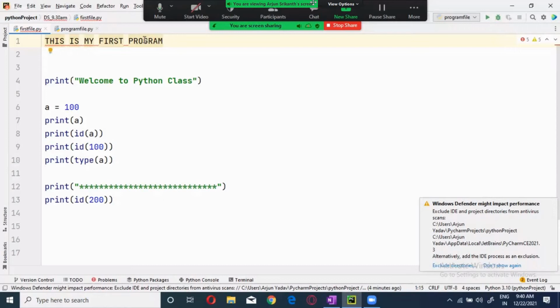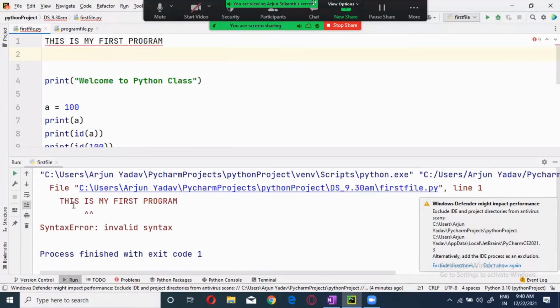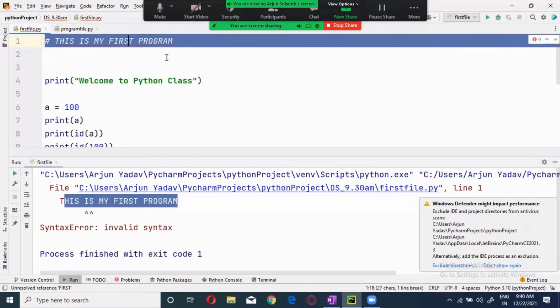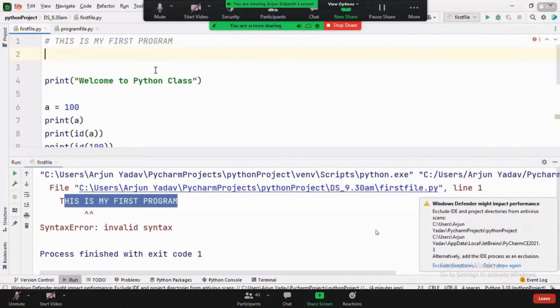This is my first program. Now, this will trigger an error. You see, this is my first program, it triggers an error because we are not following the rules. Now, what do you have to do? Use a comment, right? That was my question. Who is saying that this is a mistake?